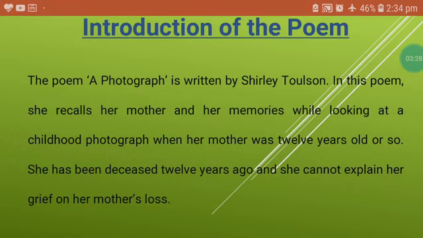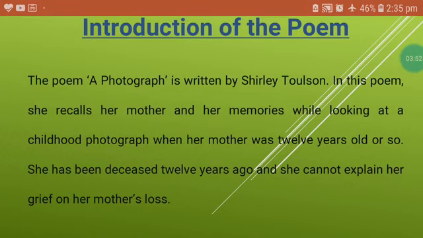This poem, A Photograph, is written by Shirley Toulson. In this poem, she recalls her mother and her memories while looking at a childhood photograph when her mother was 12 years old or so. Her mother passed away 12 years ago and she cannot explain her grief at her mother's loss.